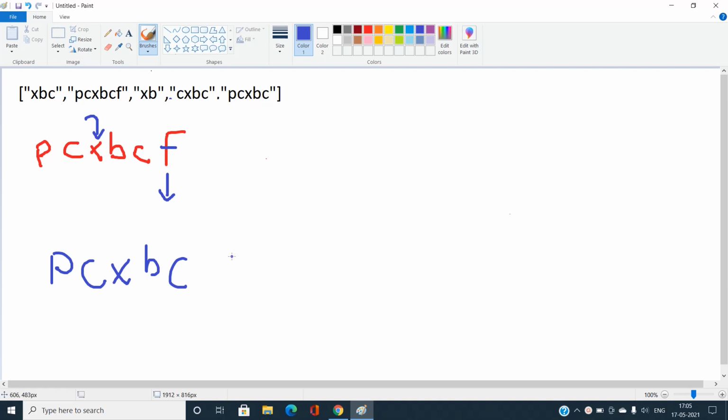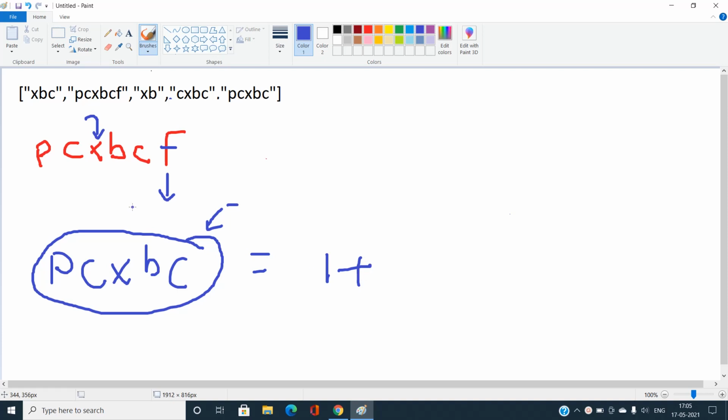Then I will increment the value associated with PCXBC to the maximum of the longest chain ending at this one, and 1 plus the originally stored value, meaning 1 plus the length of the chain ending at PCXBCF, which is 1. So 1 plus 1 becomes 2. It means that if I start with PCXBCF and then go to PCXBC, my length of longest chain becomes 2.